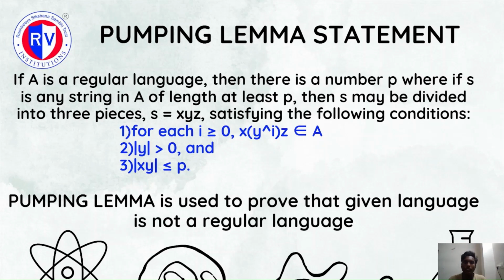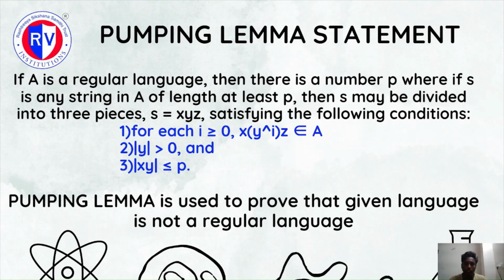So let us go through the statement of pumping lemma. If A is a regular language, then there is a number P, which is generally called the pumping constant. If S is any string in A of length at least P, where in our discussions we can assume that P represents the number of states of a DFA, then S may be divided into three pieces, S is equal to xyz, satisfying the three conditions we have already discussed.